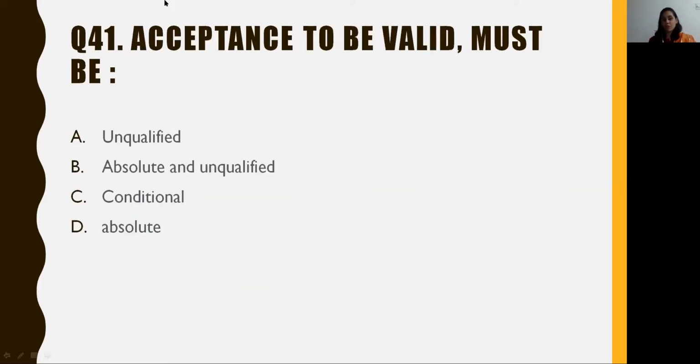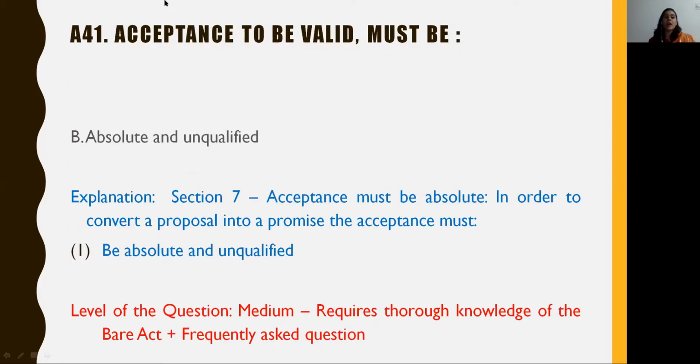Moving forward to question number 41, the middle two questions, that is 39 and 40, were from general knowledge, and that is why we are jumping over to question number 41. Question 41 states acceptance to be valid must be A. Unqualified, B. Absolute and unqualified, C. Conditional, and D. Absolute. The answer to this question is option B, that is absolute and unqualified.